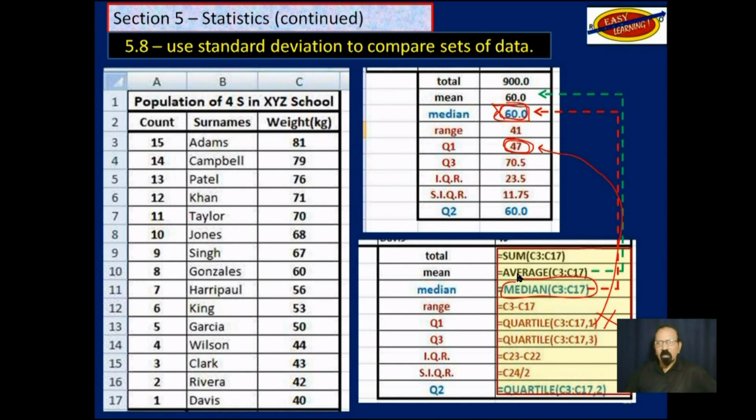And let's take average, where it's in that cell, I type in equal average, C3 to C17, and I press enter, and it says 60. So these are the formulae that will give those results up there, just in case anybody wants them.